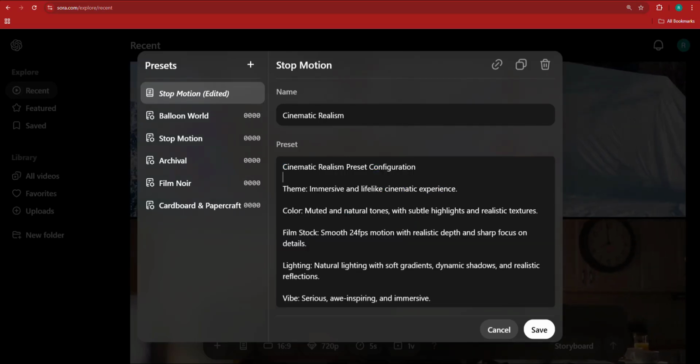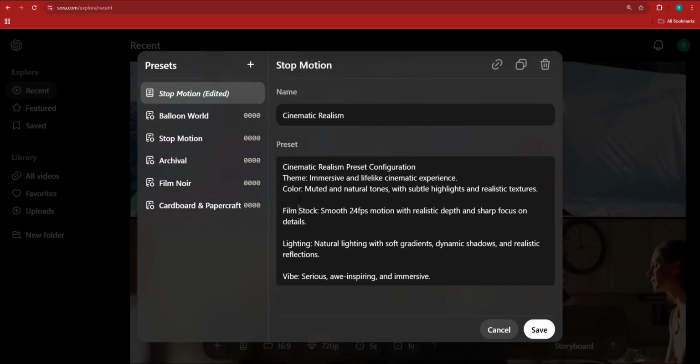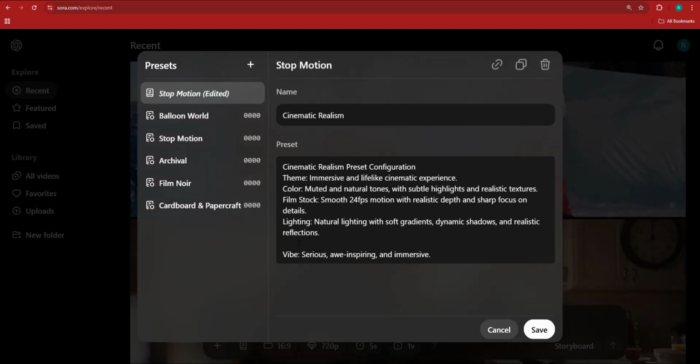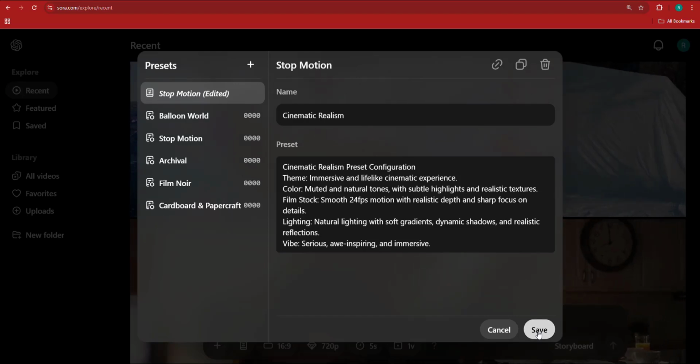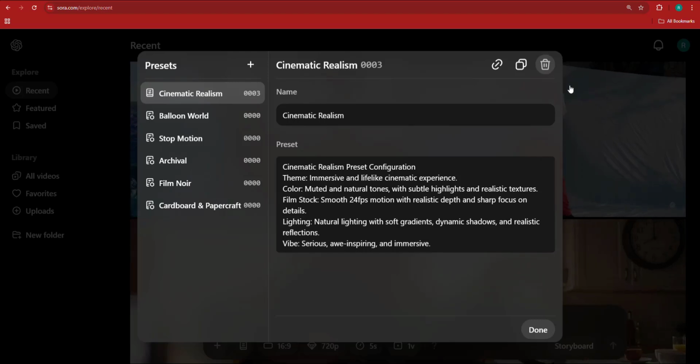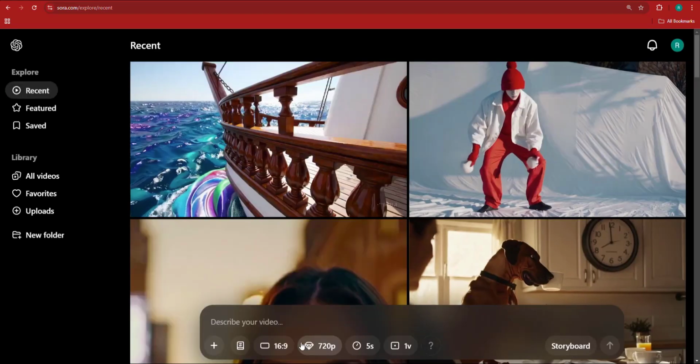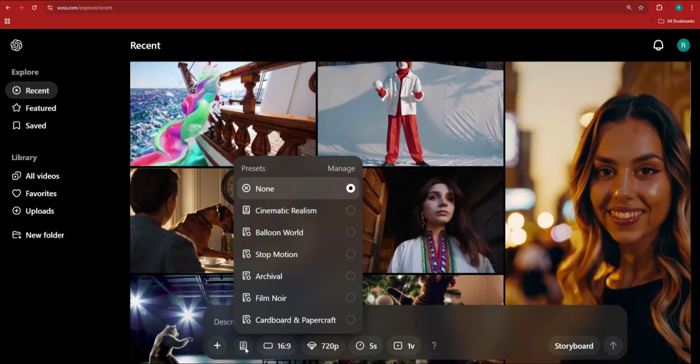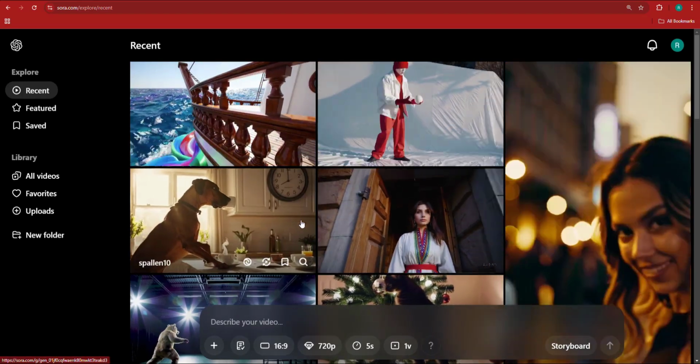Now, I think that the spaces are not bad, but I'm just going to remove them. I'm going to leave it with no space, and I'm going to save. Now we have the cinematic realism style that we have created, right? So we can create our own presets. I'm going to click Done here, click on the presets right here, and then go for cinematic realism, all right?